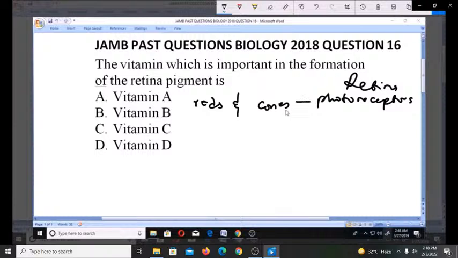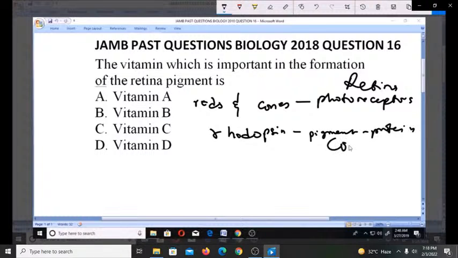On these very photoreceptors, we have a highly sensitive pigment protein complex known as rhodopsin. Very, very important.